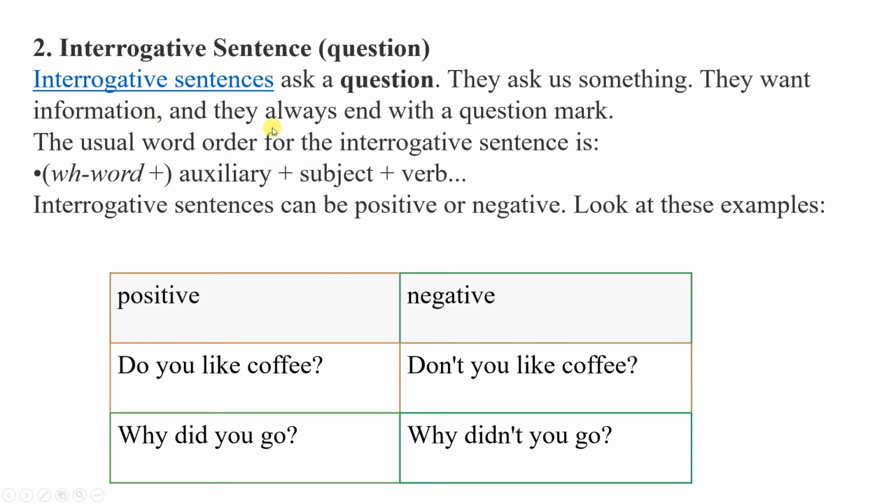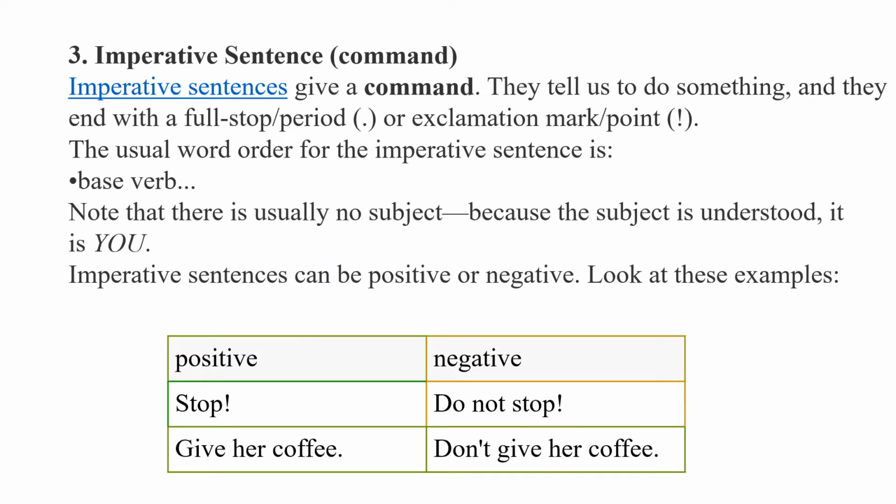Then interrogative. Interrogative asks a question. So we can see the examples. Do you like coffee? Don't you like coffee? Why did you go? Why didn't you go? So here interrogative sentences are also of two types, positive and negative, and they ask something of us. Then imperative sentence, so it gives us a command. Okay, so let us see, these imperative sentences are also positive and negative. Stop, don't stop. Give her coffee, don't give her coffee are the examples.